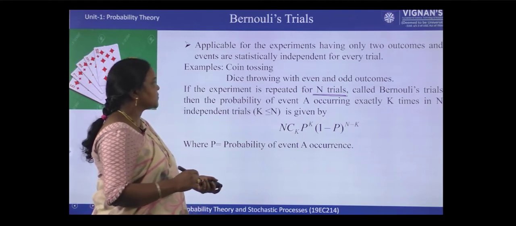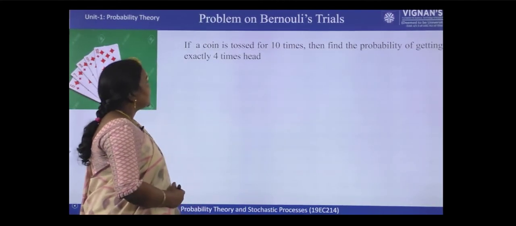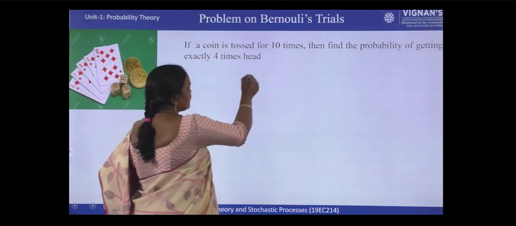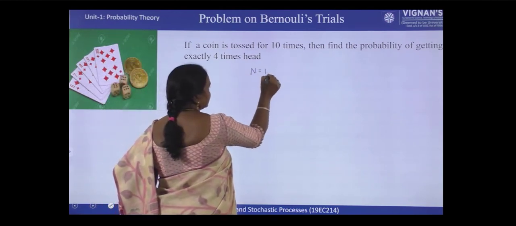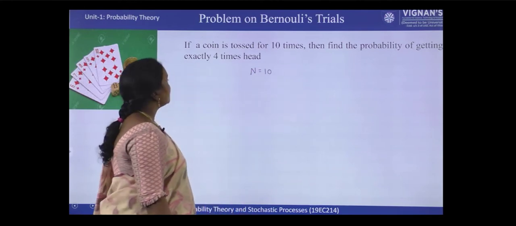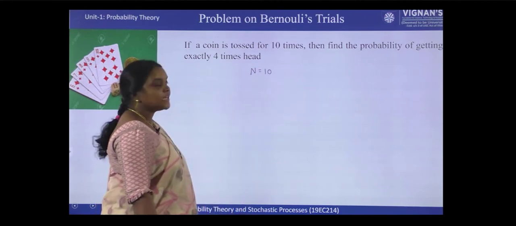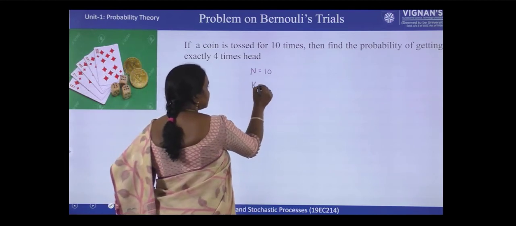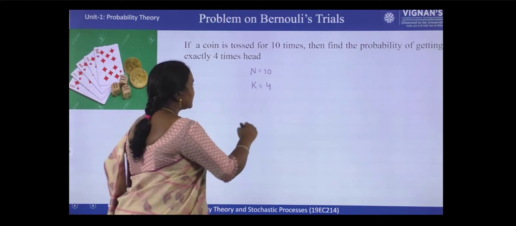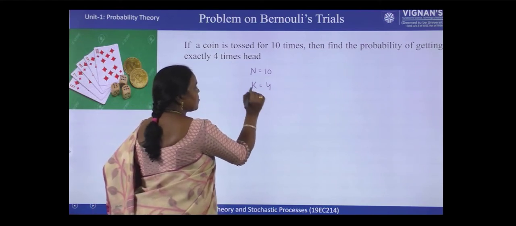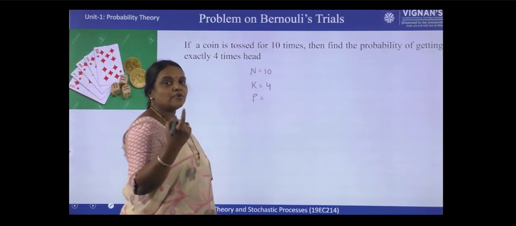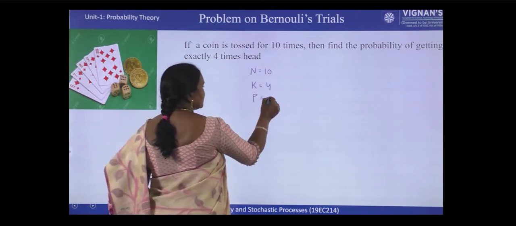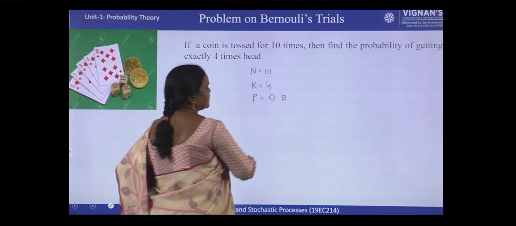So now let us see a small example. If a coin is tossed 10 times, so here the number of trials is 10, then find the probability of getting exactly 4 times head. So here k is 4. And what is p? They didn't give the probability of head, which means we have to consider a fair coin, that is an unbiased coin, whose probability of head is 0.5.